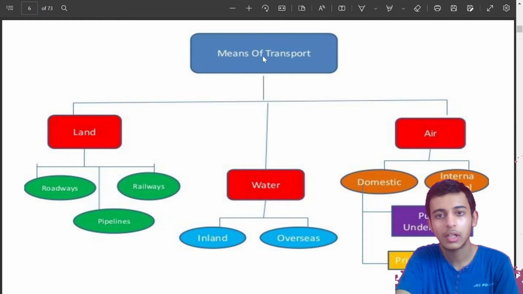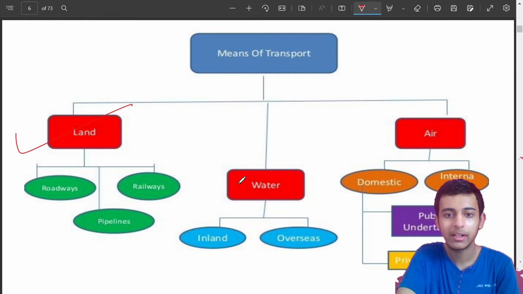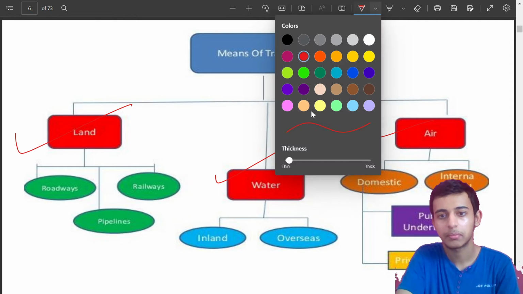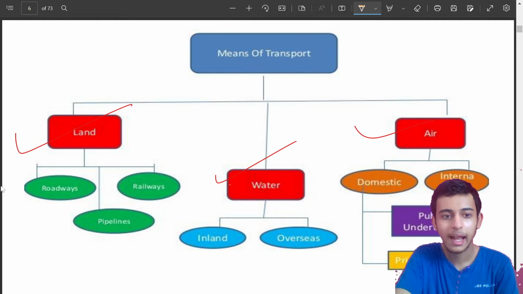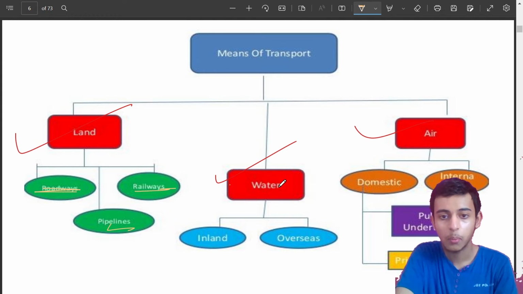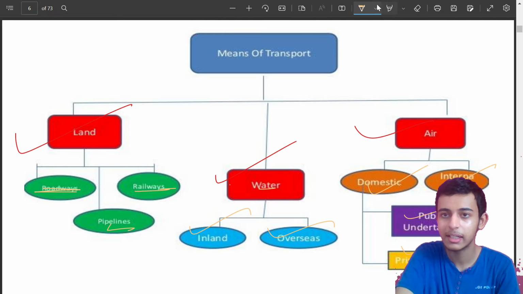Talking about the means of transport, so we have land transport, water transport, and air transport. If I talk about, okay, the land transport, I have roadways, railways, pipelines, right? Water, inland and overseas. Air, domestic, international. Domestic, we have public undertaking, private airlines.